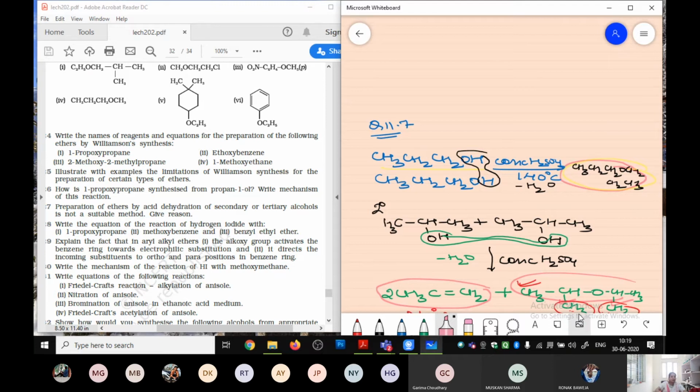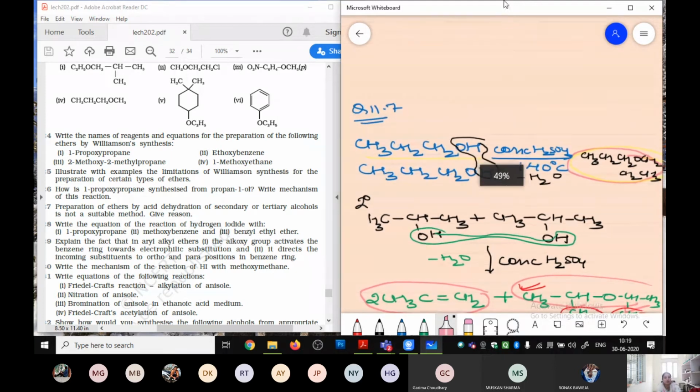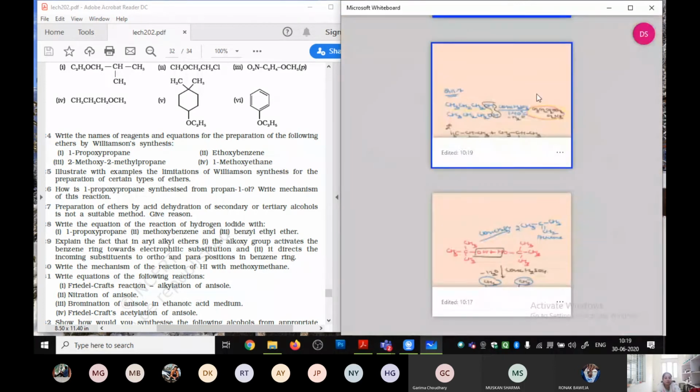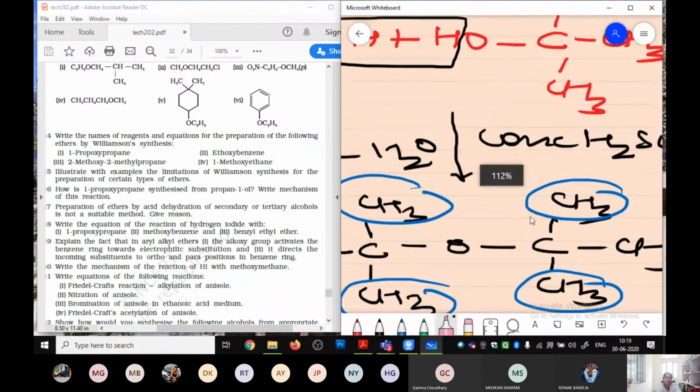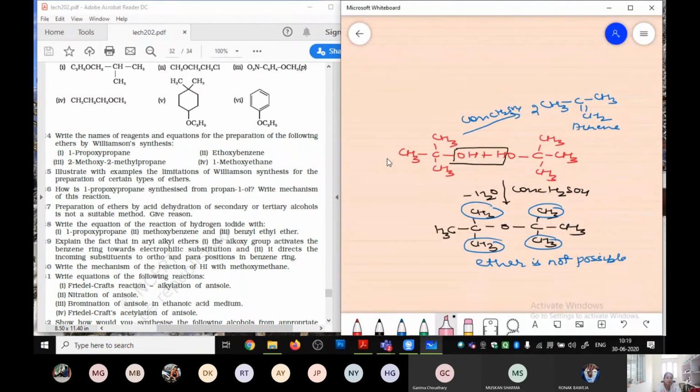Therefore, in the case of second degree alcohol by the acid dehydration, what is happening कि आपका ईथर तो बन रहा है, but it is becoming a minor product, बहुत कम amount में बन रहा है. The reason is your steric hindrance. But if you are going to take your tertiary alcohol, what is going to happen in tertiary alcohol? एक CH3 यहाँ पे है, one second here, third here, fourth यहाँ पे.